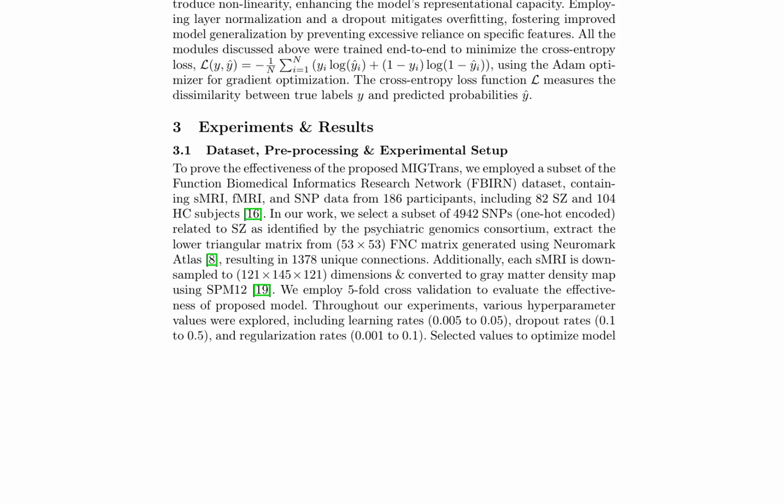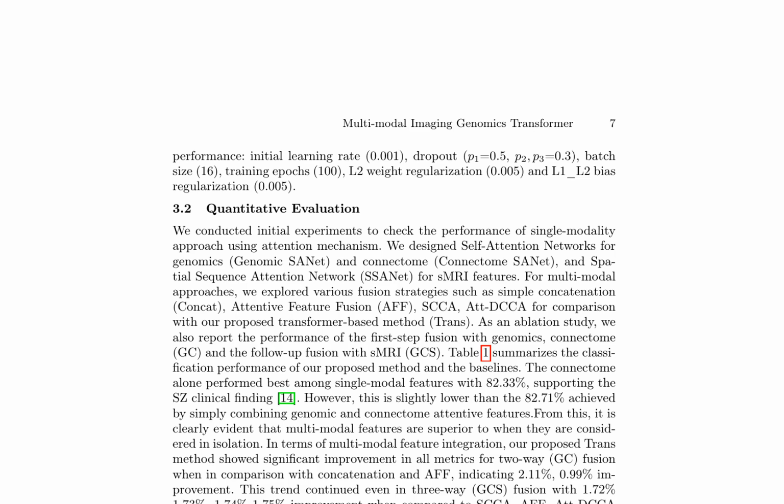The model is trained end-to-end to minimize the cross-entropy loss using the ADAM optimizer. Experiments are conducted on a subset of the Function Biomedical Informatics Research Network (FBIRN) dataset, containing SMRI, fMRI, and SNP data from 186 participants. The proposed MIGTrans model is evaluated using 5-fold cross-validation, and various hyperparameter values are explored to optimize model performance. The proposed Multi-modal Imaging Genomics Transformer, MIGTrans, is evaluated through quantitative and qualitative experiments.